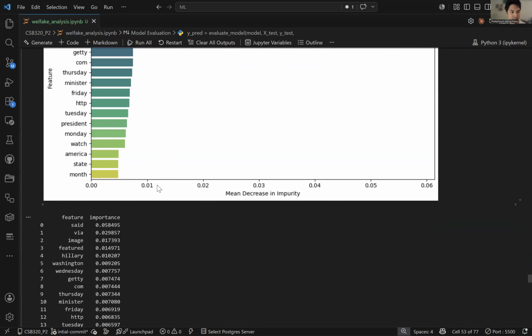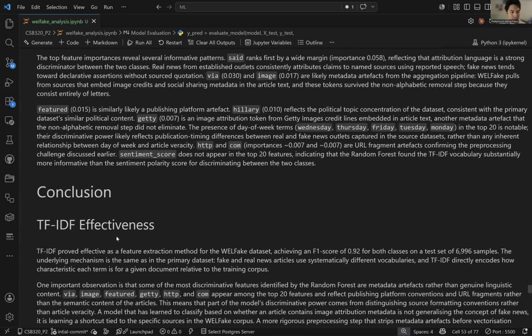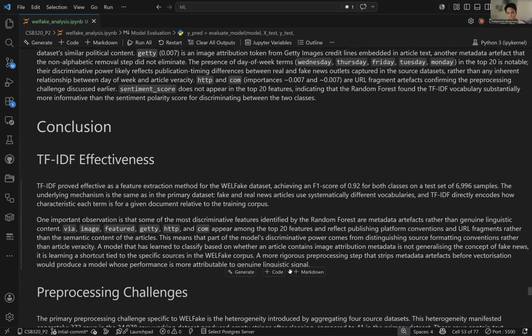Okay, here's this table. So TF-IDF had a really good influence on the data by vectorizing it and turning it into a numeric representation.